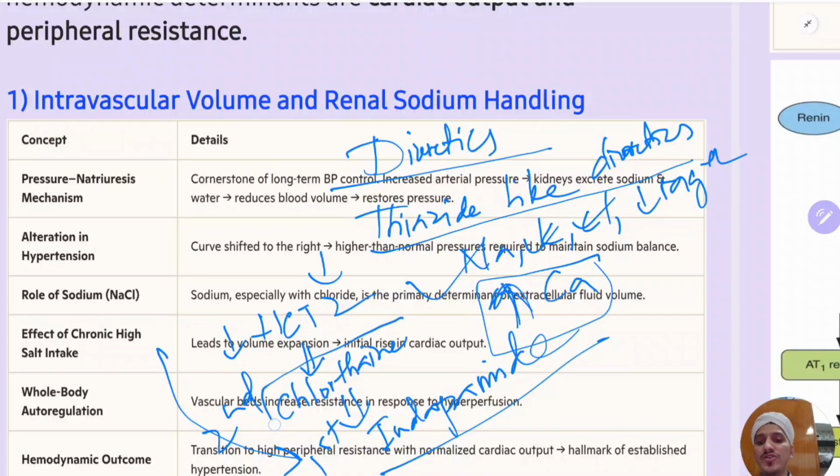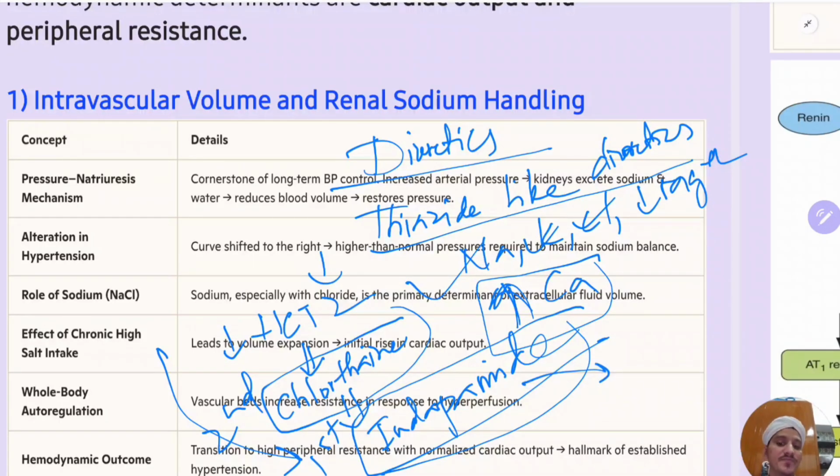Chlorthalidone is what we usually see nowadays in BP medications in combination. Some physicians use indapamide. I also use indapamide, but in renal stone patients it doesn't come in combination. You need to prescribe it separately. In combination you will have chlorthalidone. Chlorthalidone will decrease the sodium concentration. When sodium concentration is decreased, the kidney need not raise the BP for natriuresis, that will be gone.